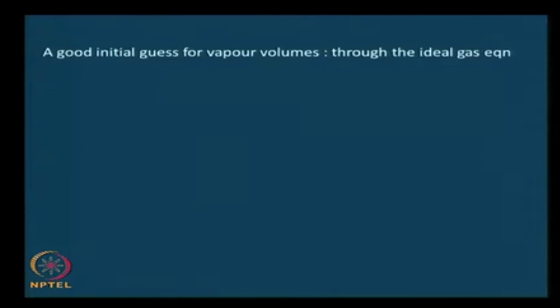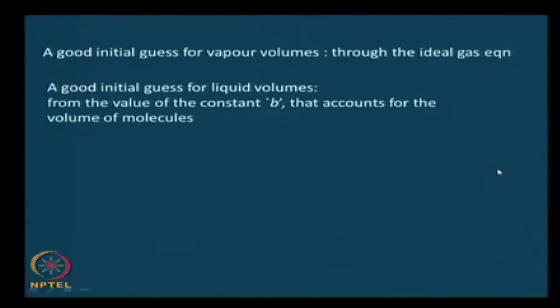Let us first consider vapor volumes. A good initial guess for vapor volumes is very easy. This is what we chose in the last exercise also, that is the volume that comes from the application of the ideal gas equation. A good initial guess for liquid volumes may not be that obvious right now, but consider the constant b that appears in the van der Waals equation. For example, van der Waals we are familiar with, there is a V minus b that comes in there.